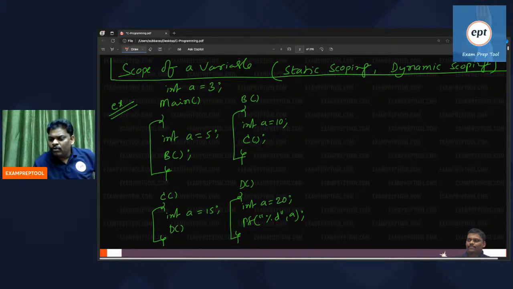Before going to start, I want to ask you, as a computer science person, please let me know what is the output of this program. Check properly.